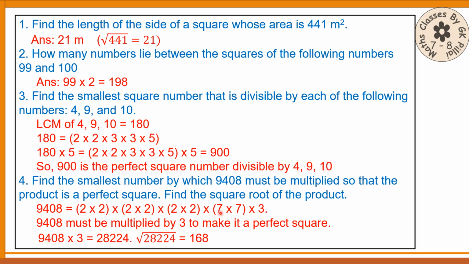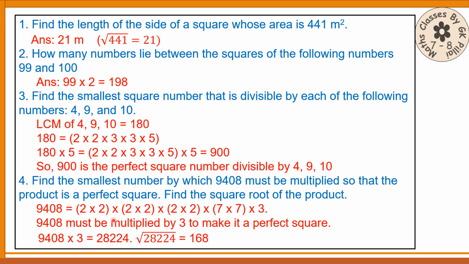The next one: find the smallest number by which 9408 must be multiplied so that the product is a perfect square. Find the square root of the product. This is an often repeated question. Multiplied or divided. 9408 when prime factorized, you will get like this: 2, another 2, another 2.